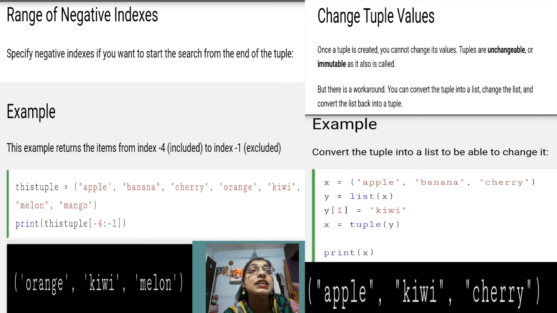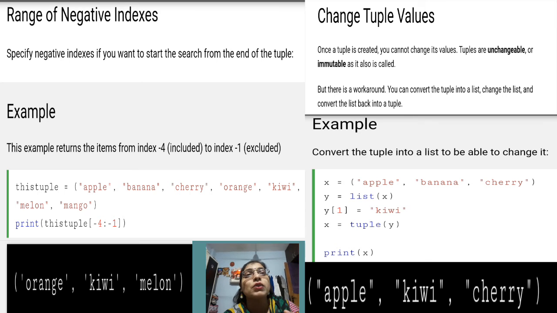With the help of list of x, we have converted the x tuple into a list, and the list we have stored inside the y variable. So now y has all the elements which are present in the x tuple: apple, banana, cherry, but y is a list. Lists are mutable. We can change the item which is present inside the list.